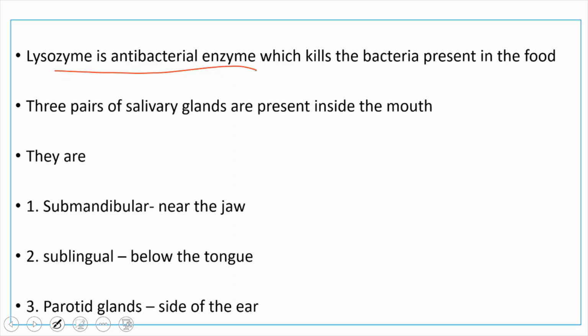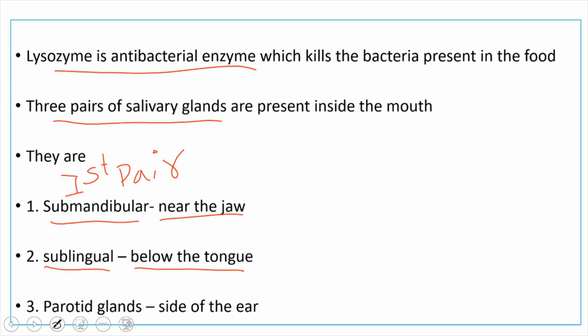And saliva is secreted by salivary glands. We have three pairs of salivary glands inside the mouth. What are they? The first pair is known as submandibular. It is present near the jaw. The second one is sublingual, and it is present below the tongue. And the third one is parotid glands. They are present at the side of the ear.